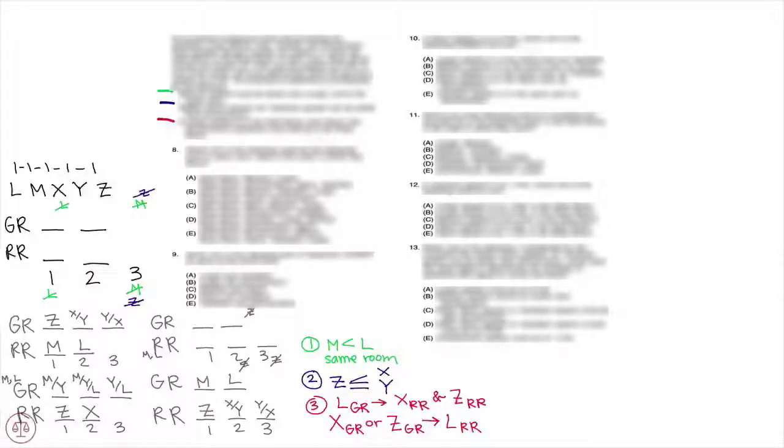Likewise, we know, since M is before L, that L can't be 1 p.m. in the rose room, and M can't be 3 p.m. in the rose room. And if you notice, 2 p.m. in the gold room can't be M, L, or Z, so it must be either X or Y. And that's all we know in this scenario.